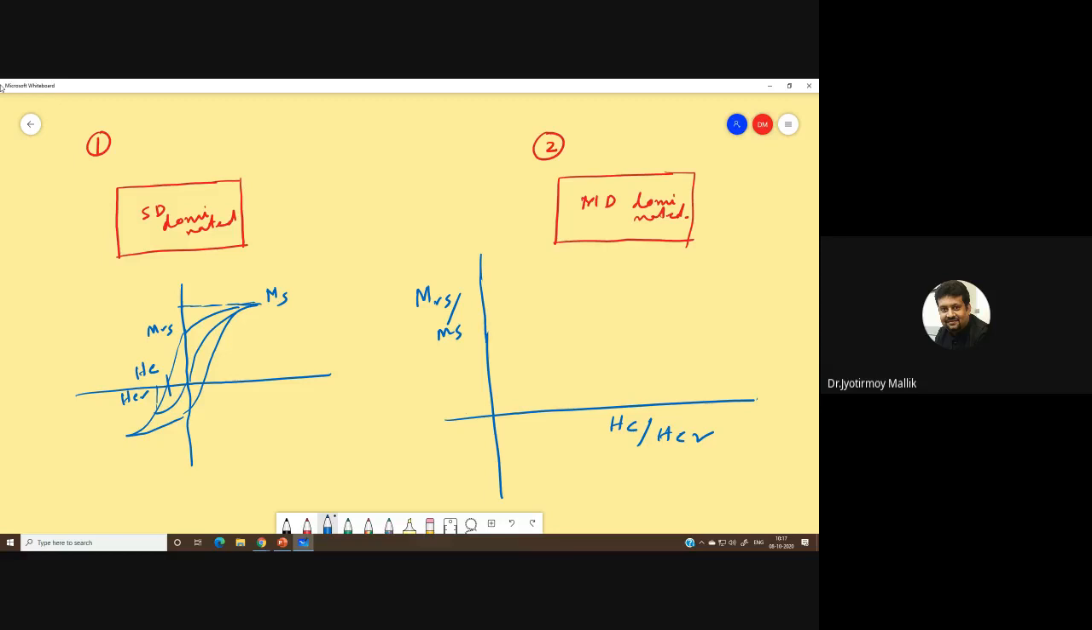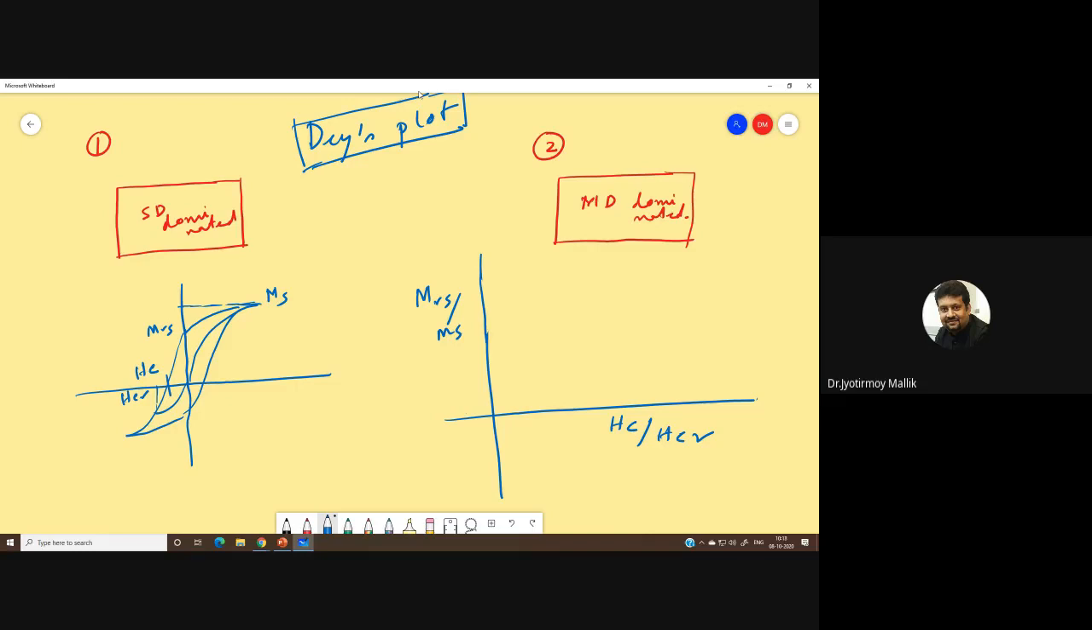So think in these terms, and there is something called Day's plot. The clue is in Day's plot. You can find it on the internet, but before doing that, try to think about it: if I have a single domain dominated grain, how would the shape of its hysteresis loop differ from that of a multi-domain dominated rock? Try to think about it, because if you do that exercise by yourself, a lot of doubts will be cleared in your own mind.